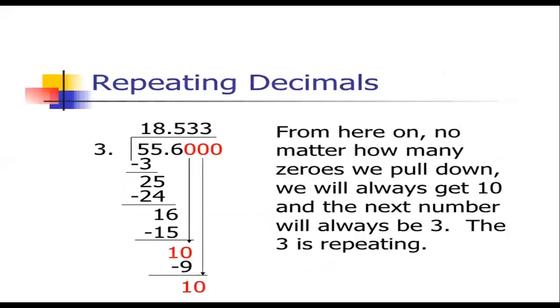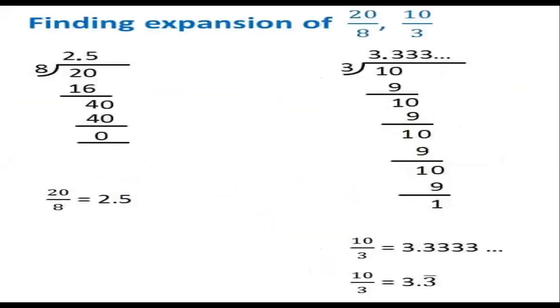One more example. Here, repeating decimal. Observe here, first example: 20 divided by 8. What is the remainder, children? 0. Remainder 0 is called a terminating decimal. First clear? Terminating clear, all of you? Yes, sir. Aditya, clear? Yes, sir.